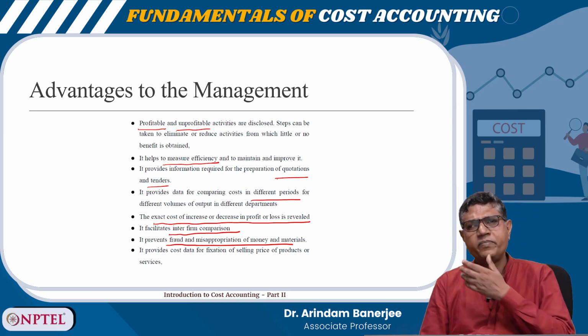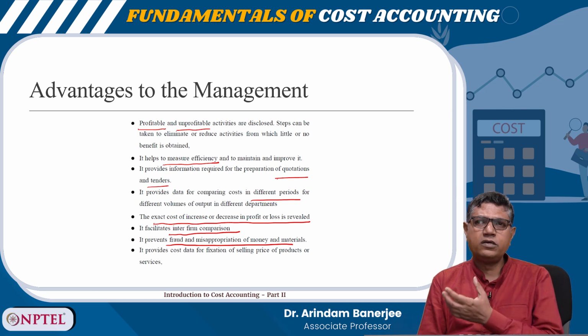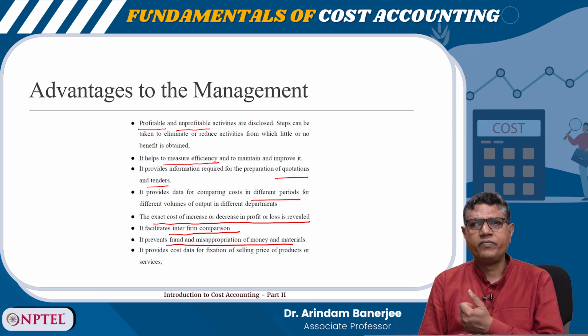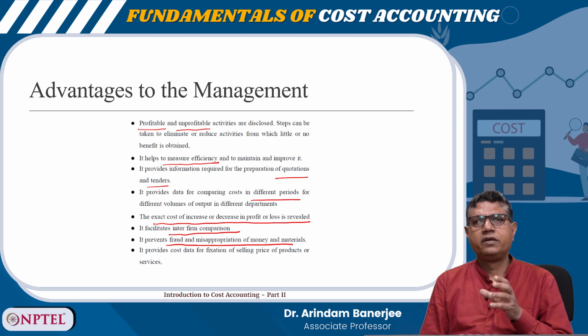For example, in material cost, some material may not have been used, lying in the store for a long time, or its usability has expired. The costing data can tell you this, and the companies can frame the purchase policy accordingly, to avoid the pitfalls.